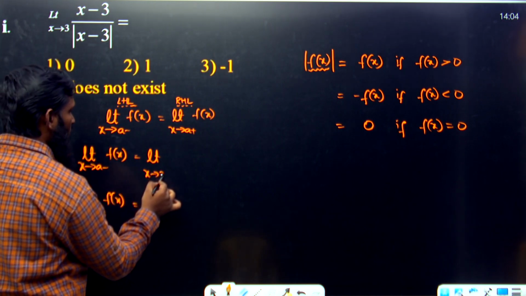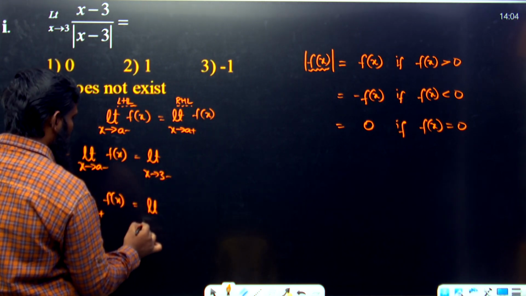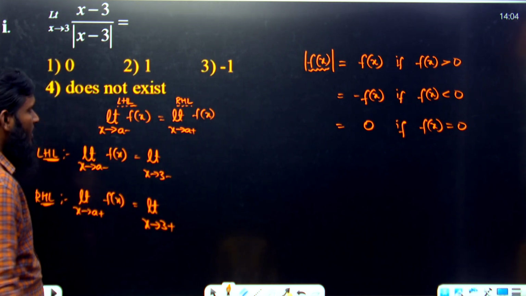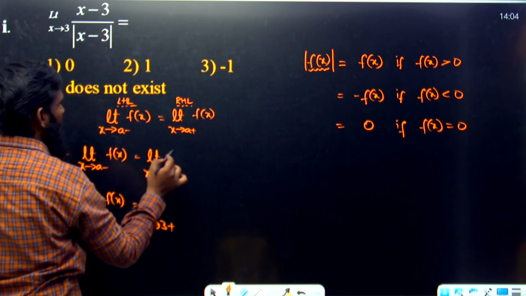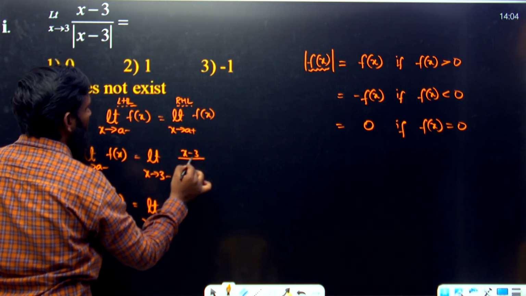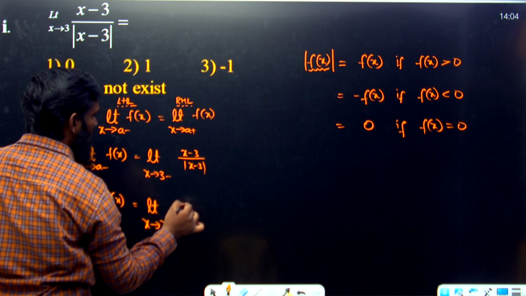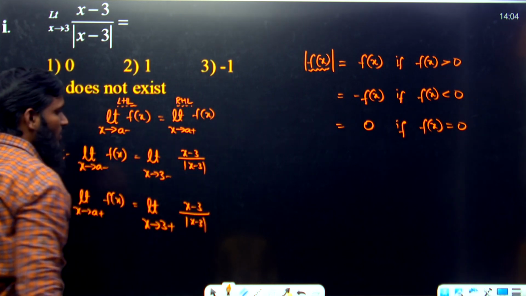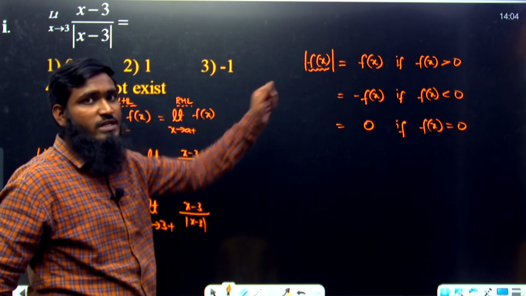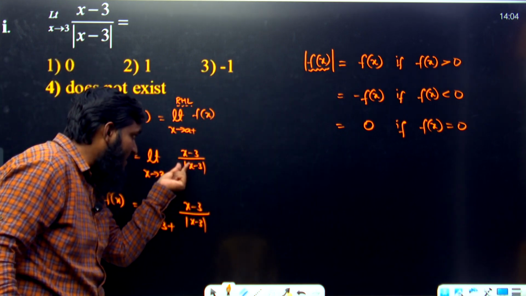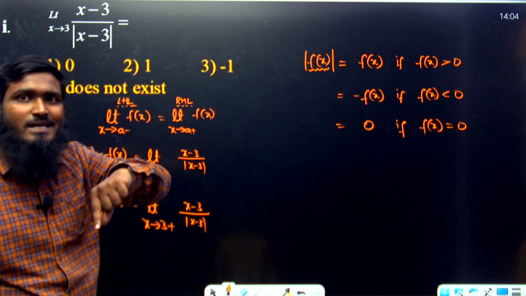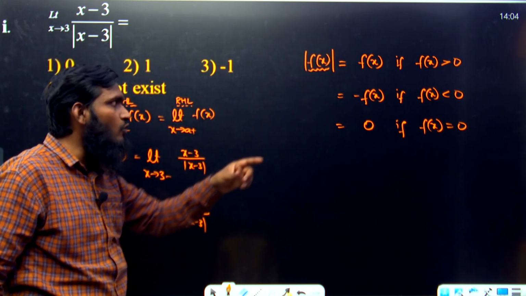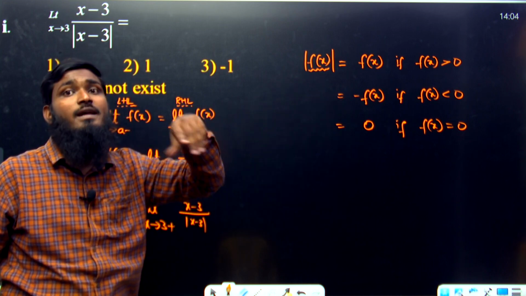So x tends to 3 minus, and next limit x tends to 3 plus. Now what is the function we are having over here? See this part: x minus 3 divided by mod of x minus 3. Over here also, x minus 3 divided by mod of x minus 3. Now what I have told you just now: if this complete value, this x minus 3, is greater than 0, then we write the complete function as it is. If it is less than 0, then we have to write minus of the function.